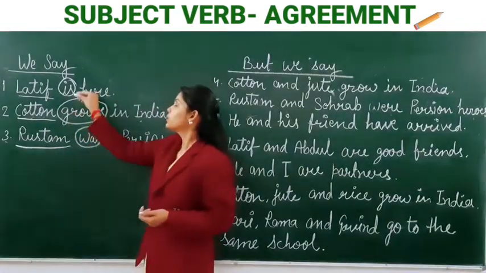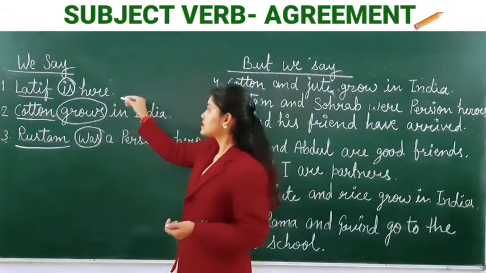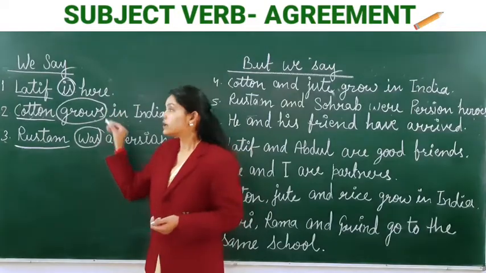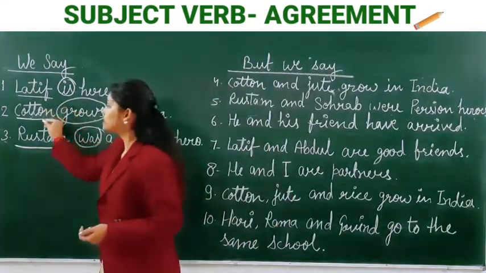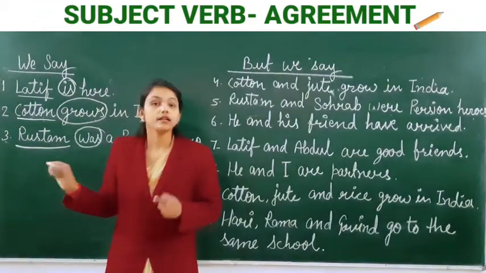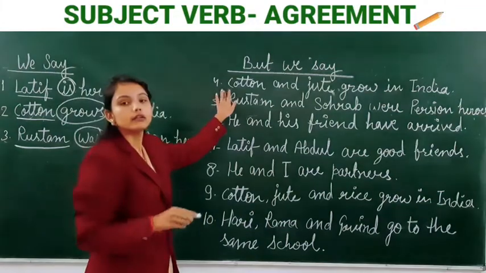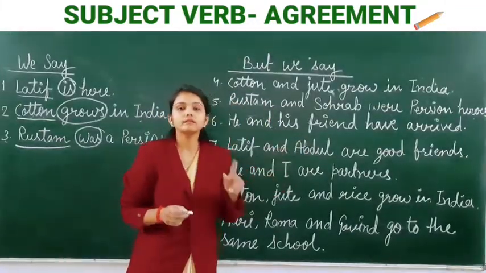So here the verbs are is, grows and was. Clear?